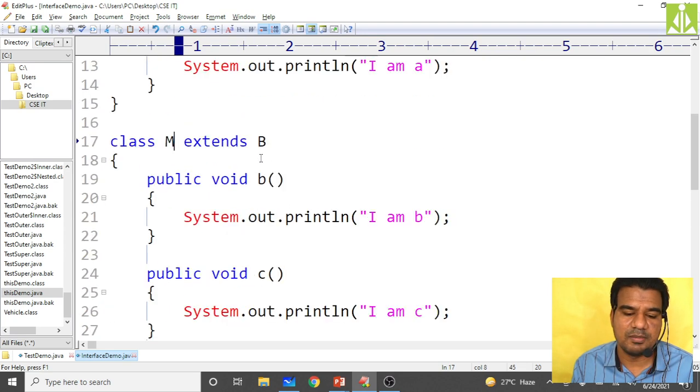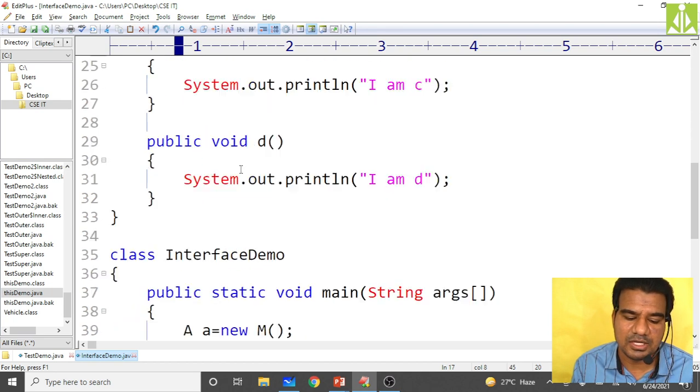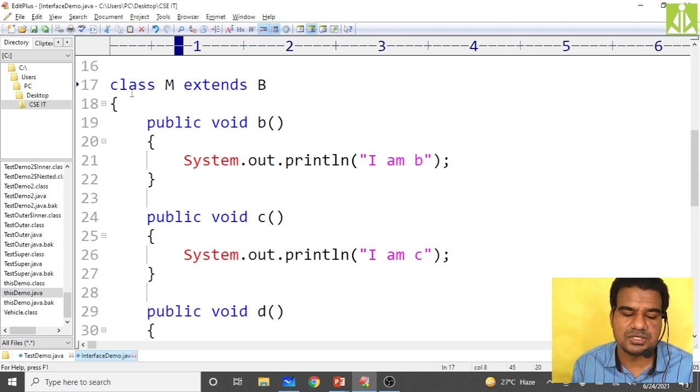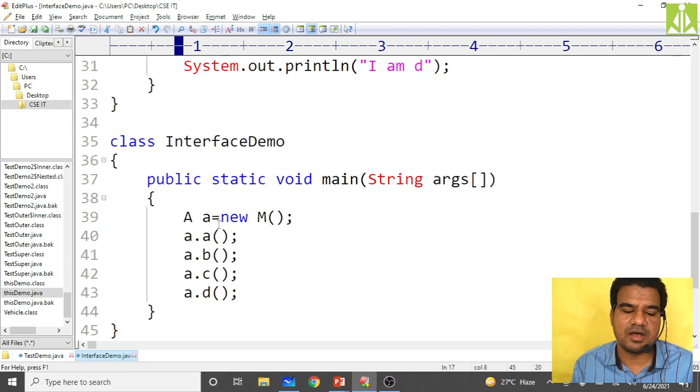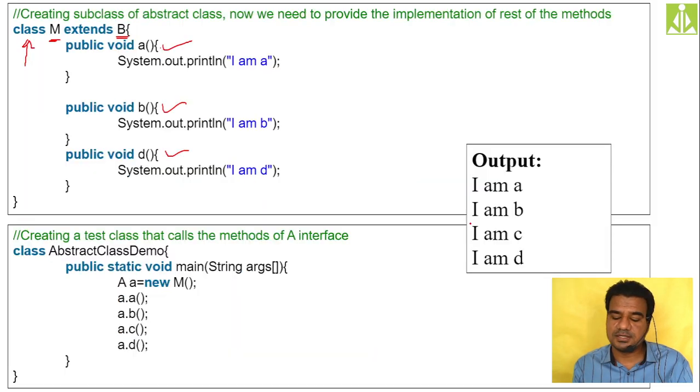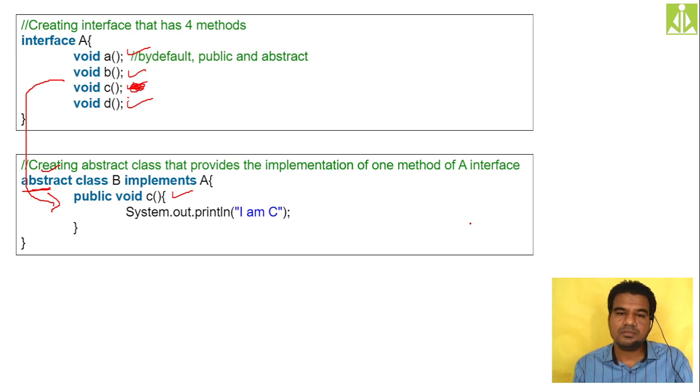A is already implemented, so no need to give the implementation once again. So it has no abstraction, 0% abstraction, so it is a concrete class. Using that concrete class, we instantiated our object reference, and we invoked all our methods a, b, c, d.